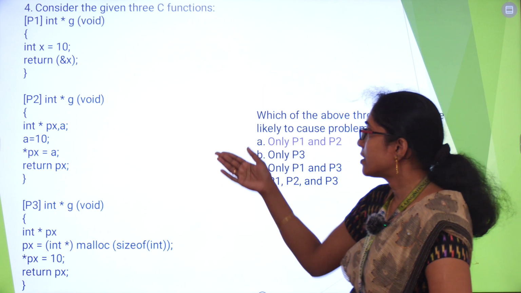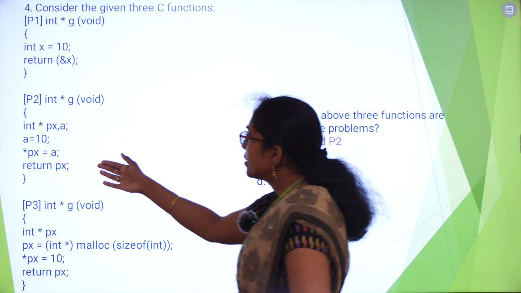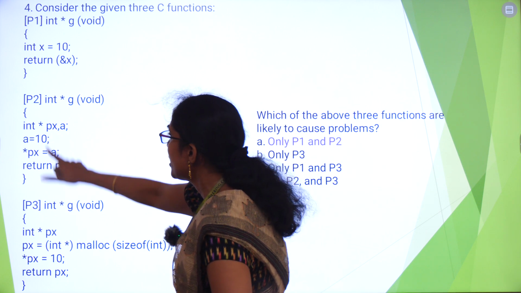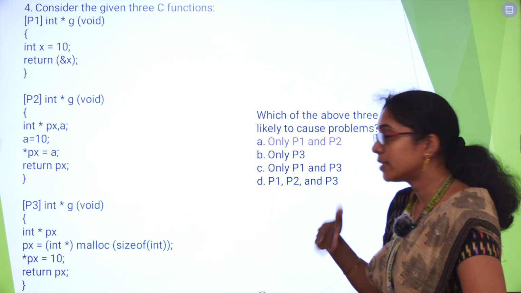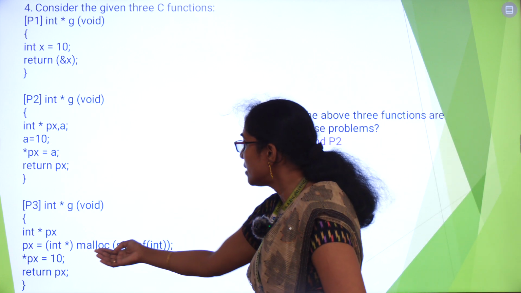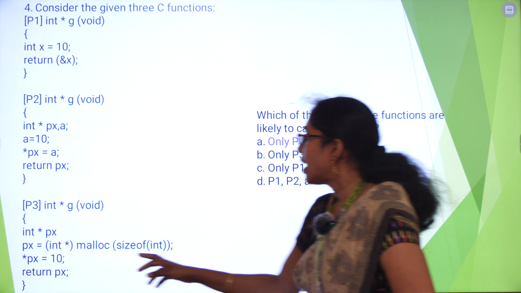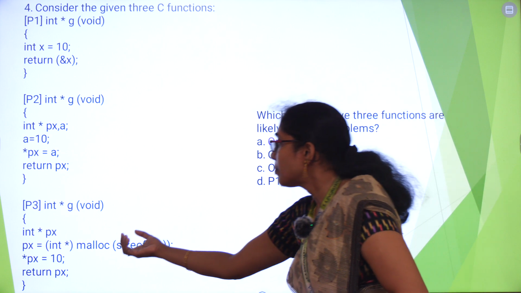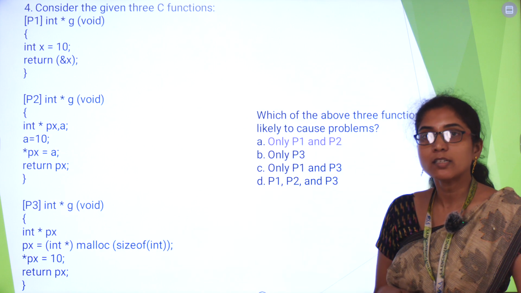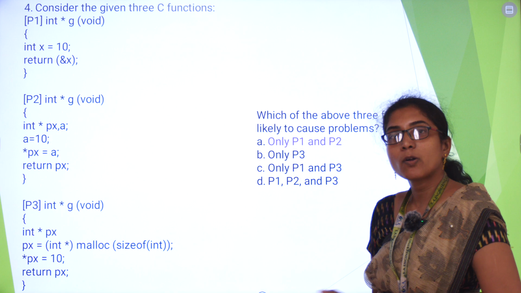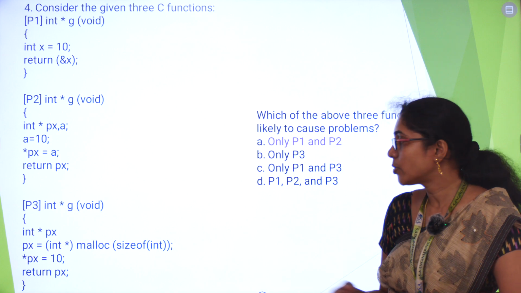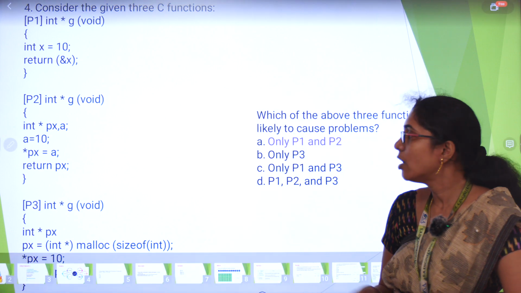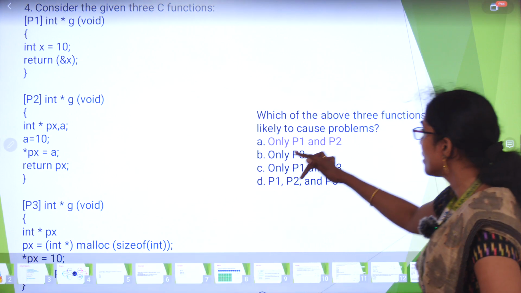Yes, it's correct. Second option, here it is returning a pointer. Yes, it's correct, it will return the address. Third option, here we are using a malloc function, and here also we are returning a pointer variable. Here the issue is that malloc can allocate space only during runtime. But all this process will take place during compile time, so it will cause an error. It will not know the address of the variable. So options P1 and P2 will be correct.